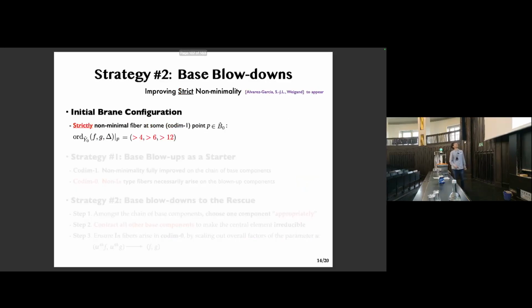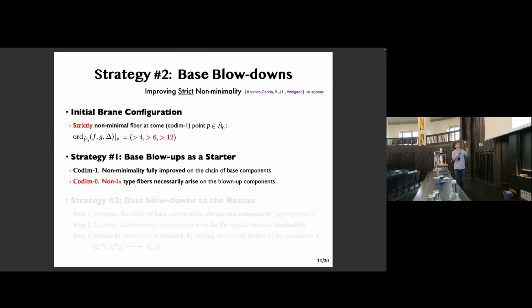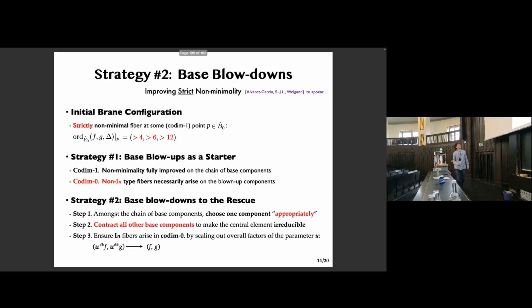So in general, when we are given a strictly non-minimal 7-brane stack, we first apply our strategy number 1 as a starter, by which the codimension-1 non-minimality is fully improved on the base chain. However, in codimension 0, non-I_n type fibers necessarily arise on the blown-up components because of the strictness of the initial non-minimality. At this stage, strategy number 2 comes in 3 steps.